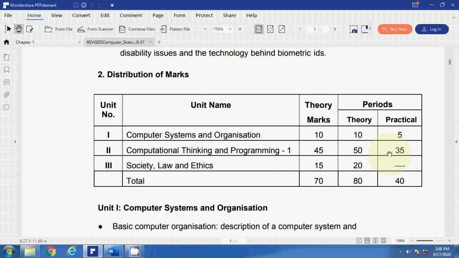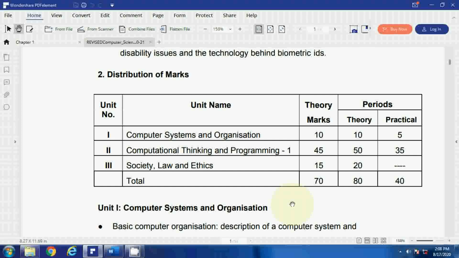Otherwise, marks are important for taking admission only. After admission, nobody is asking about marks. What you know, that speaks better than marks. So let me start and we begin Unit 1, Computer System and Organizations.